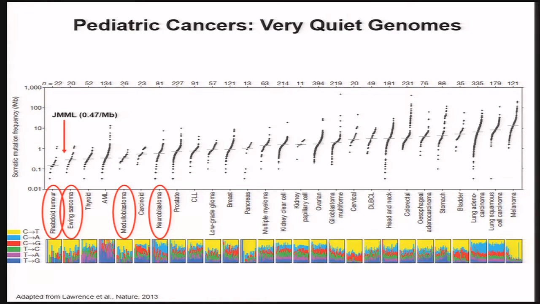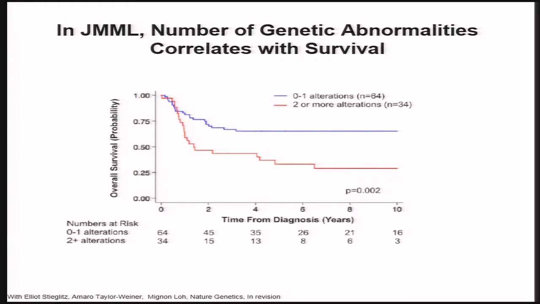And I bring this up as one example of where I think a very important finding from our recent and as yet to be published work with Mignon, we've shown that in this leukemia, children who have a very low mutational burden have a much higher survival than those who have increasing numbers of genetic alterations. So I think this is one example where mutational burden does correlate with survival, and this has actually been shown in another independent unpublished study.